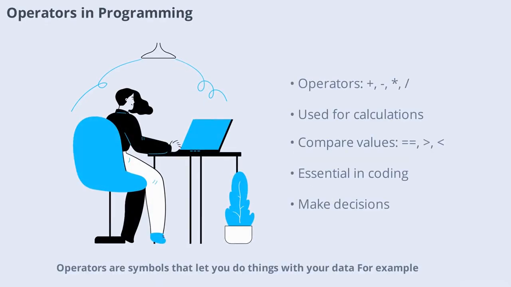Operators are symbols that let you do things with your data. For example, the plus sign adds numbers and the minus sign subtracts them. There are also operators for multiplying, dividing, and comparing values. Operators help us perform calculations and make decisions in our programs. You use them all the time when writing code.